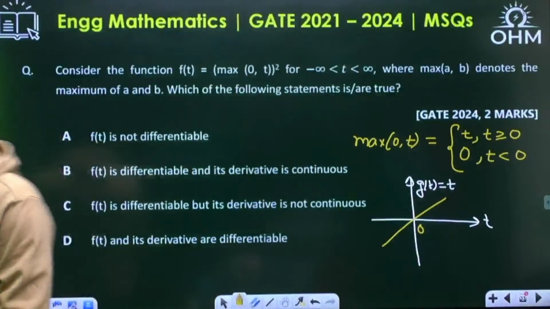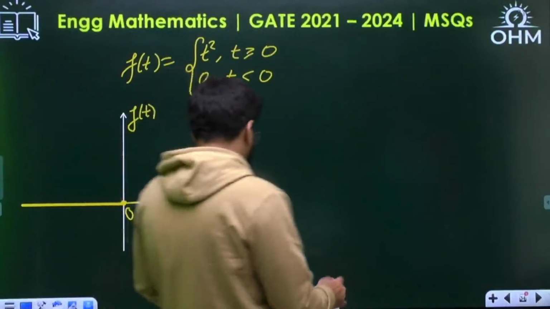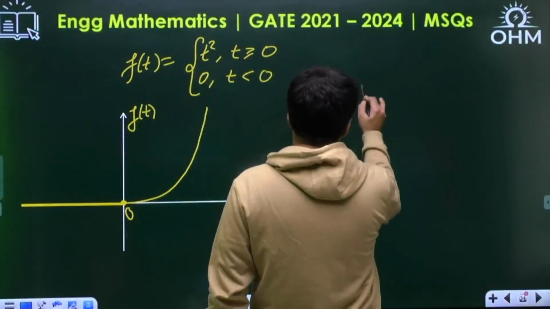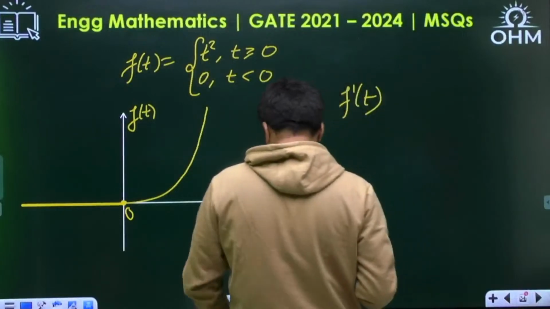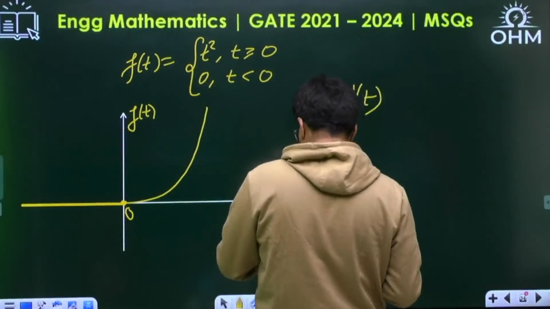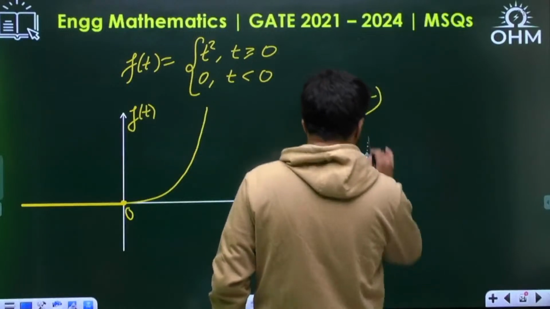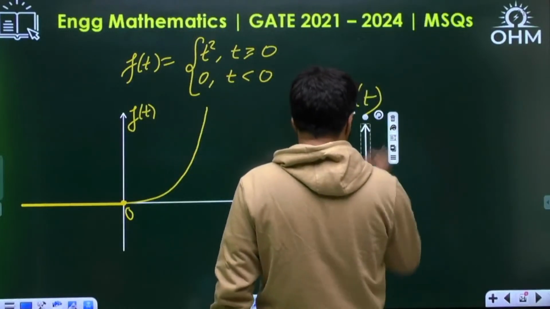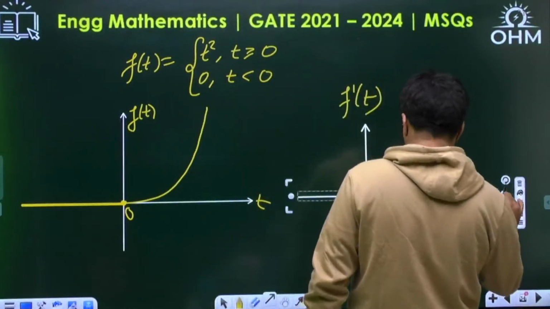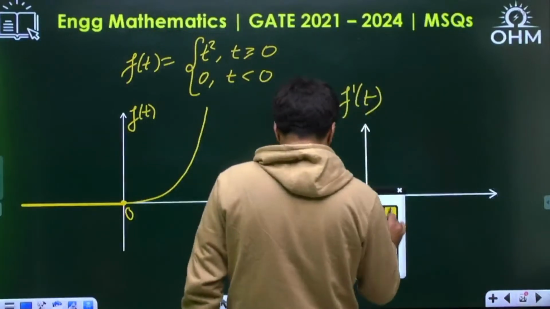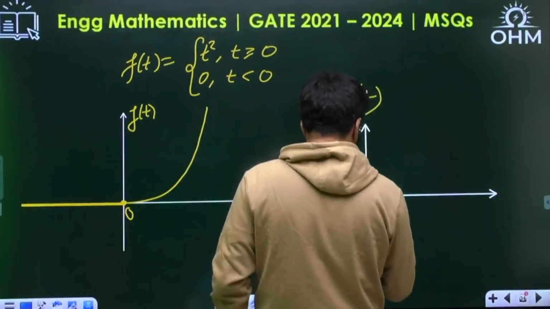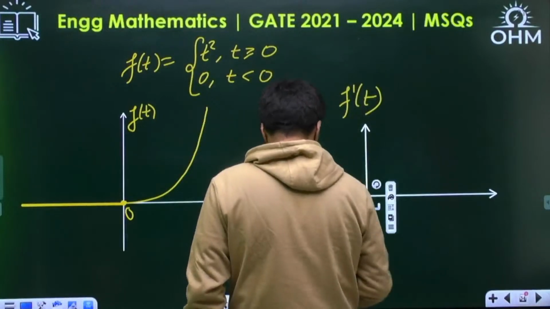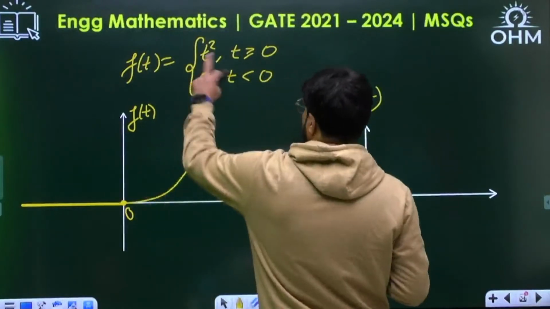What is the derivative of it? If I want to draw the derivative, how are you going to draw it? For 0, the derivative is 0. What about t square?